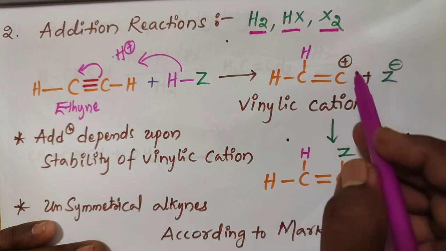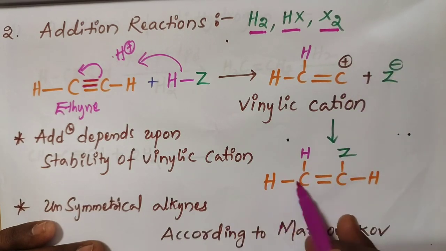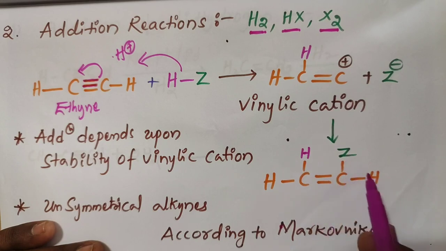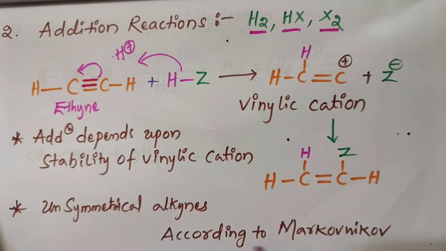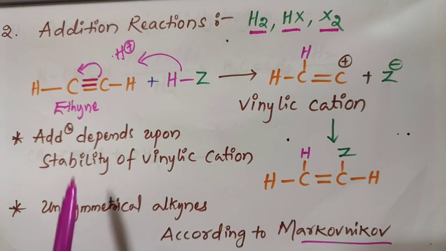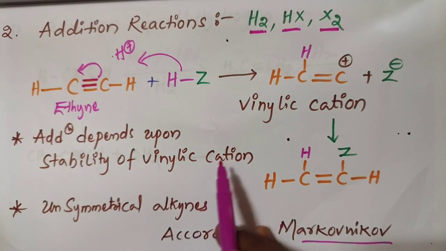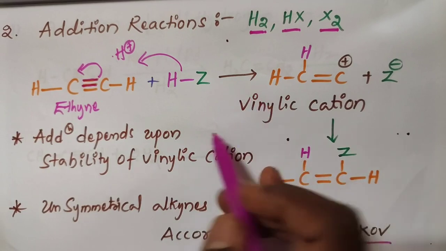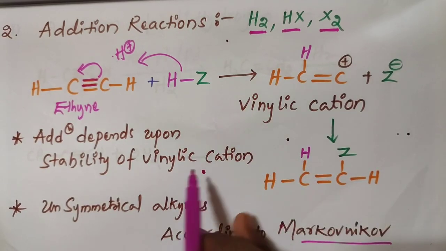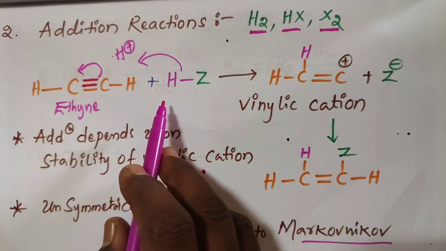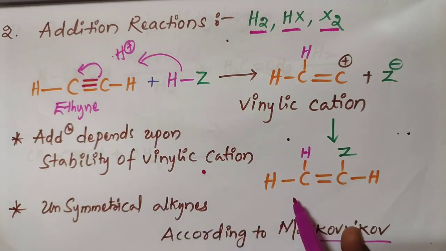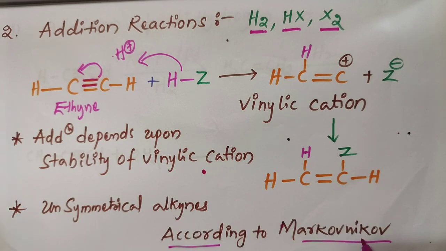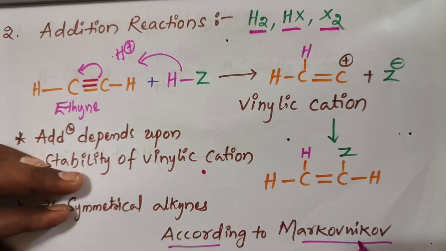Okay. So this Z minus is going to be added to this positive position, we get HC double bond CZH. So these are going to follow the Markovnikov way. The addition depends upon the stability of vinylic cation. So the addition reactions take place based on the vinylic cation stability. If we take the unsymmetrical alkene, the major product is going to follow as per Markovnikov rule. Which is the stable carbocation, that gives the major one as per the Markovnikov.